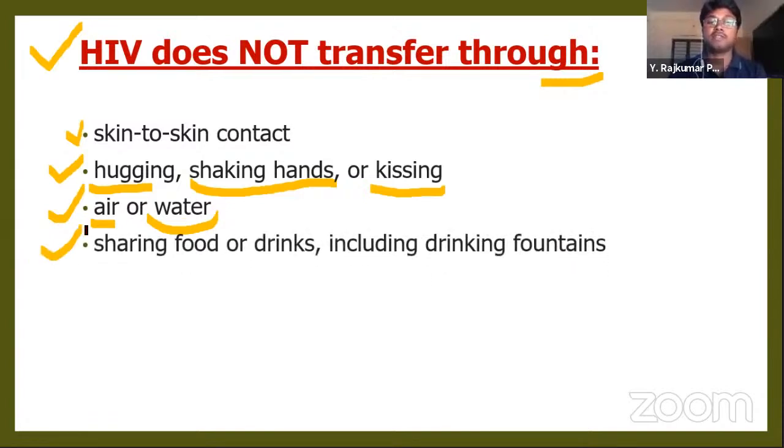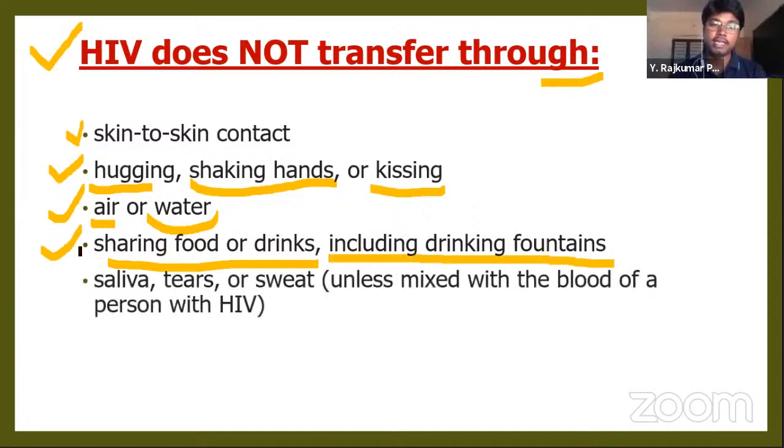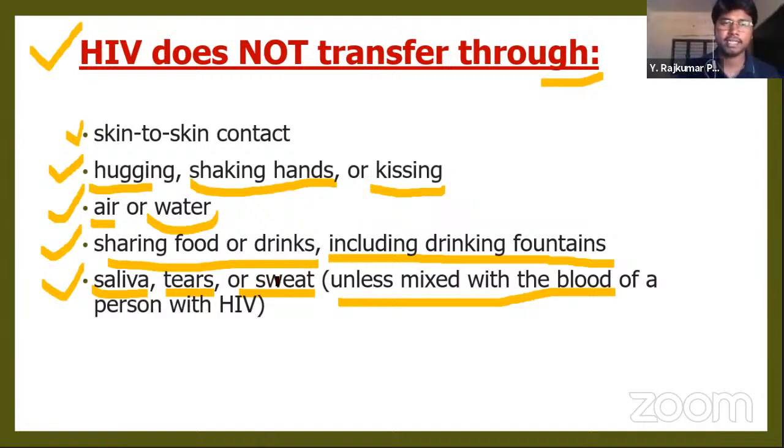It cannot transfer from sharing food or drinks, including drinking fountains. We can sit with them, we can have lunch, we can have drinks together, no problem. Next, it cannot transfer through saliva, tears, or sweat, unless mixed with the blood of a person. Saliva, tears and sweat will not contain any blood in them. That's why it cannot transfer through them.